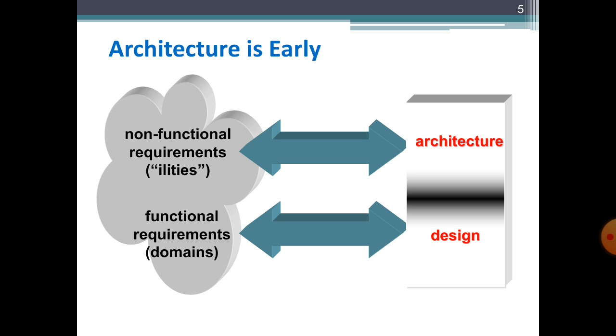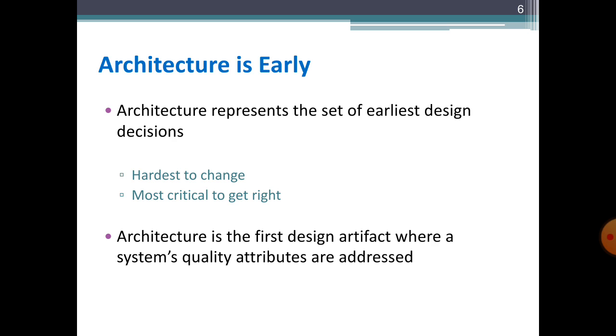First we build the architecture from the SRS document, and at this point we establish different quality attributes which will ultimately be achieved in the future system, and then the detailed design part starts. So here is how architecture is early is being discussed in this slide. And now students, architecture is early. So because architecture is early, students, you must remember one thing.